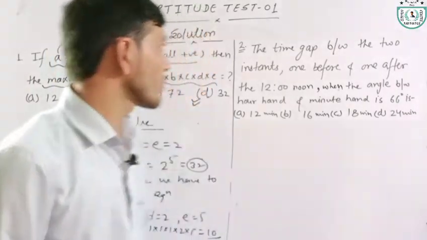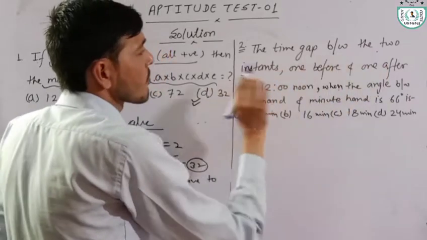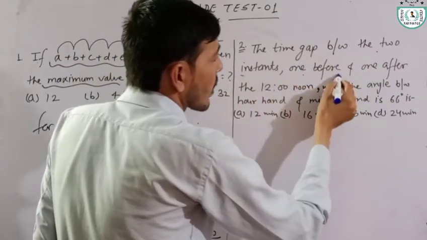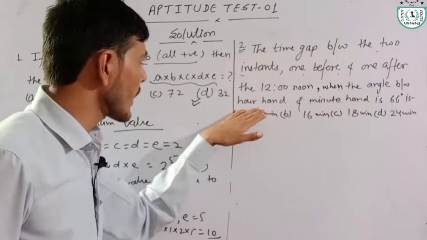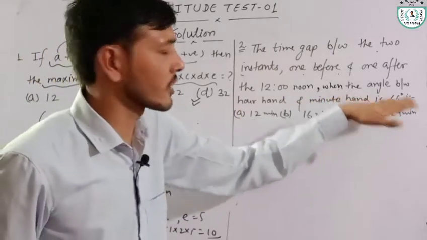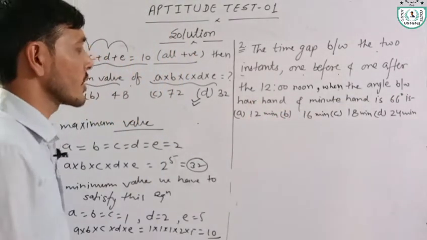Okay. Now we have the second question. The time gap between the two instants, one before and one after 12 noon, when the angle between hour hand and minute hand is 66 degrees. Okay, the time gap is asked in this question.